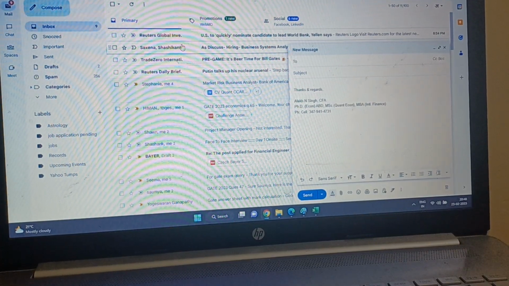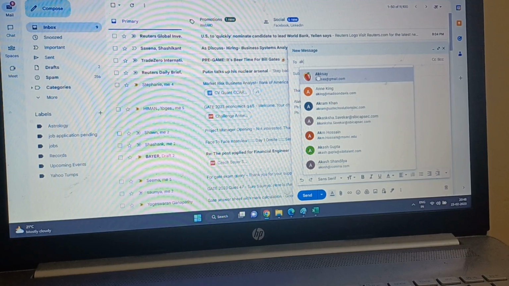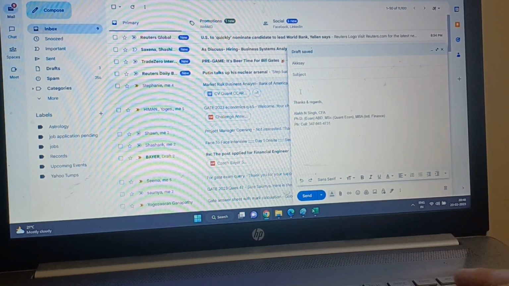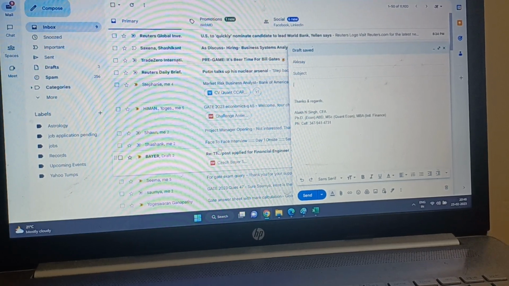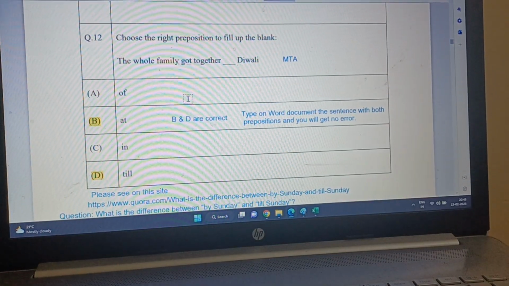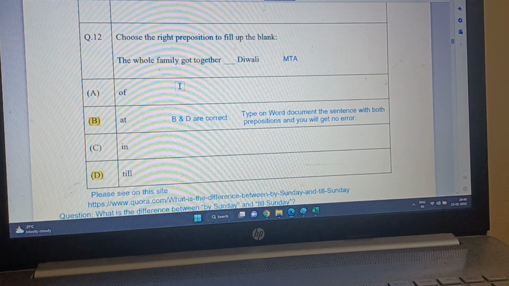I compose an email, maybe to my friend Akshay, and I start typing the four sentences that question number 12 has given. The whole family got together, and the first option is "off Diwali".